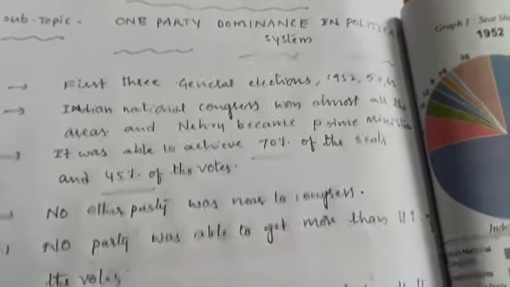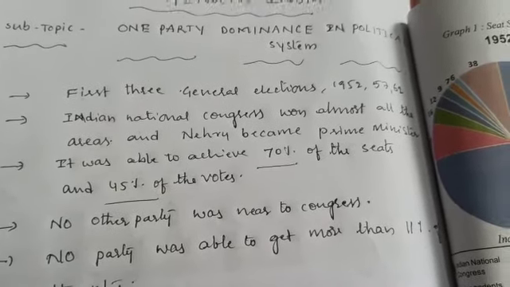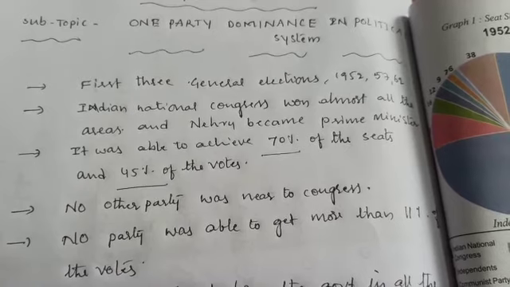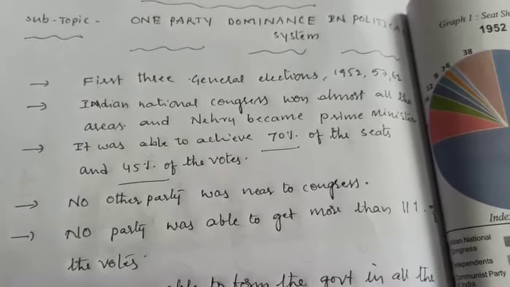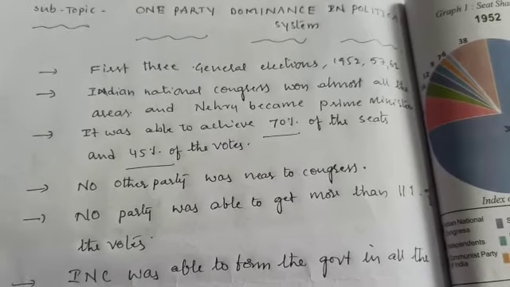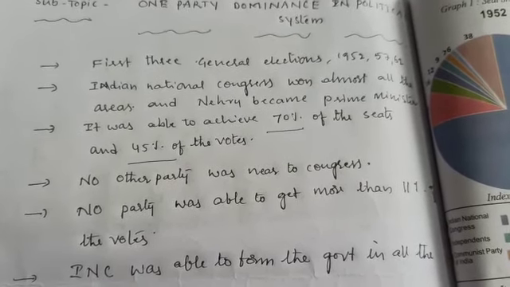So look at that, the Congress party won around 70% of the seats and 45% of votes, and no party was able to come near the Congress party. For example, if you take individually, no party was able to get more than 11% of votes.